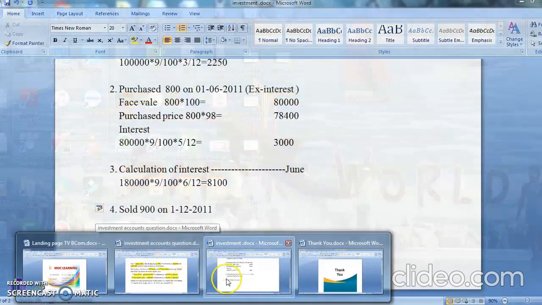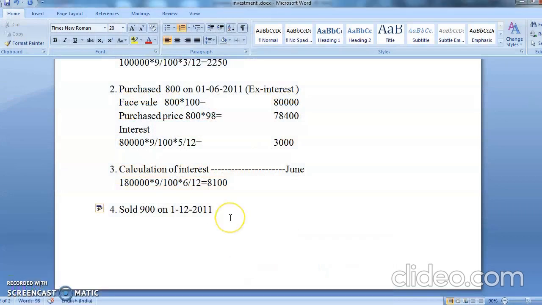Okay, students, and what type of selling is it? It is ex-interest. This is very important, ex-interest or cum-interest. Chalo. Tell me what is the face value you are selling? Face value is equal to 900 multiplied by 100. That comes to 90,000. Am I correct? Chalo.